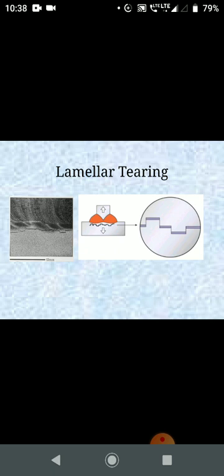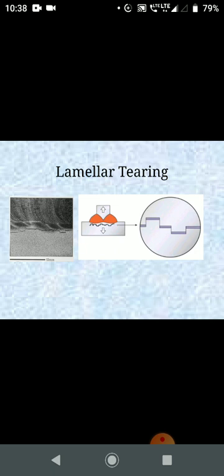Preheating reduces the susceptibility to laminar tearing, especially when hydrogen is potentially present. An electrode of lower strength level provides the weld metal the ability to accommodate the strain concentration, and therefore improves the resistance to laminar tearing.